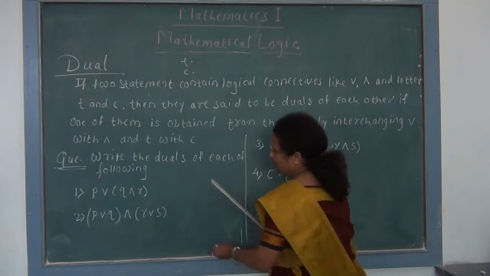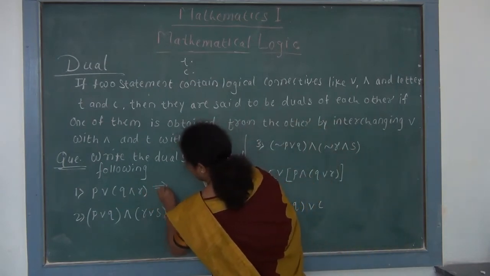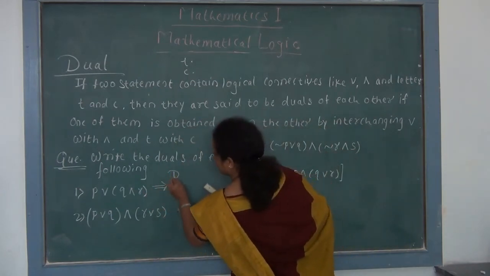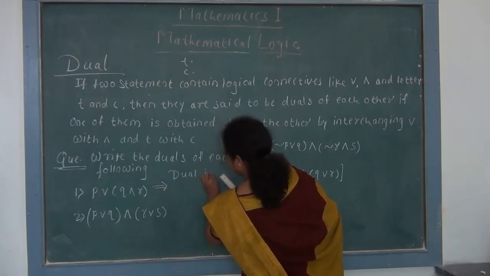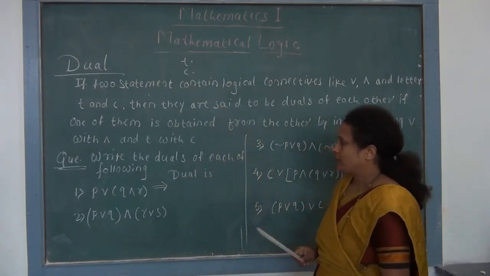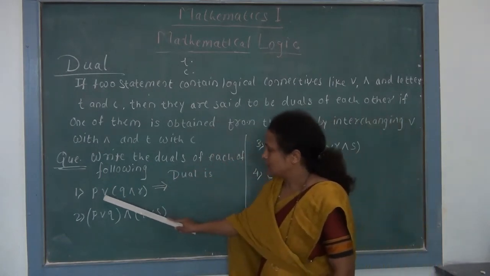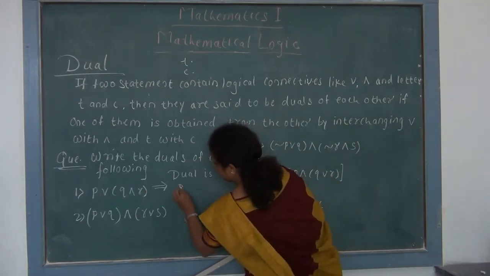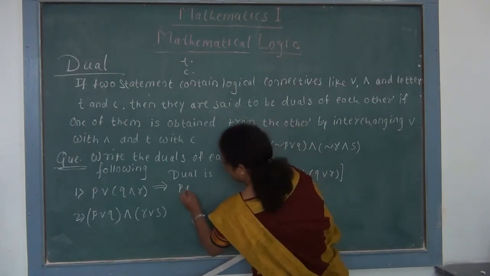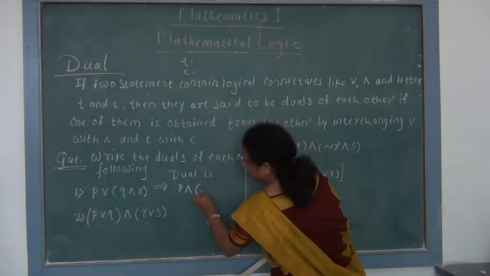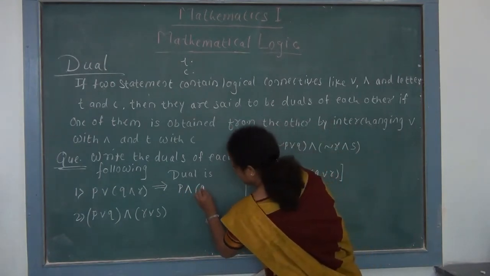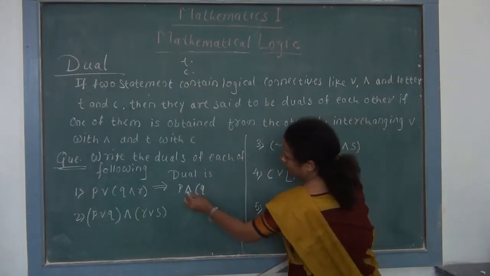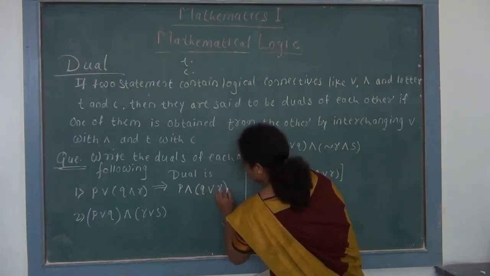So if we have to write the dual of this statement, we write here dual is. For dual we have to replace this or and this and. So dual becomes P, we replace this or by and, the bracket as it is, Q as it is, and for this and we replace or.